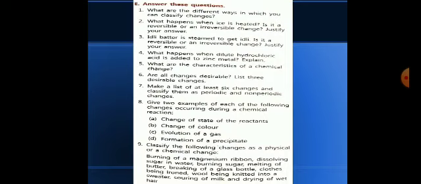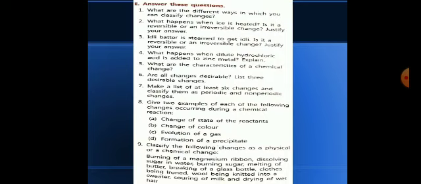Milk is in a liquid state, and after setting it converts into the semi-solid or solid form of curd. Next, you can give the example of ammonia gas reacting with hydrogen chloride gas to form solid ammonium chloride.